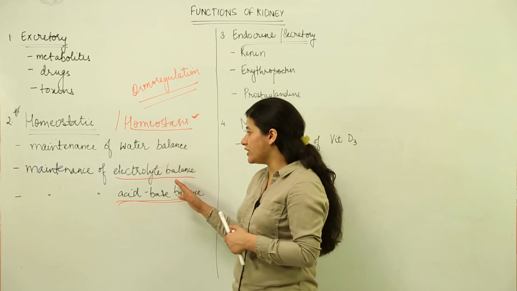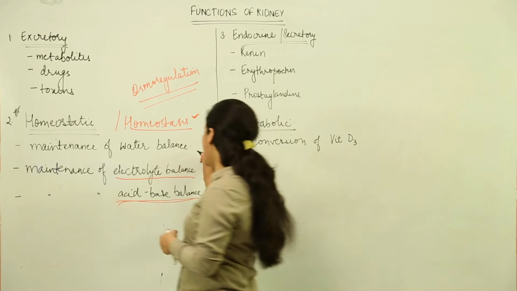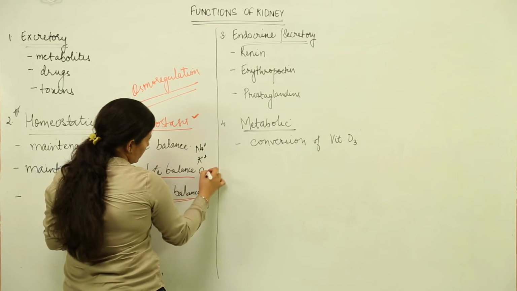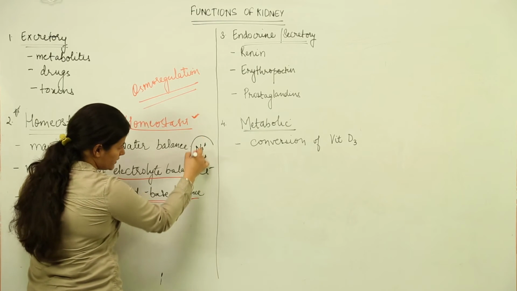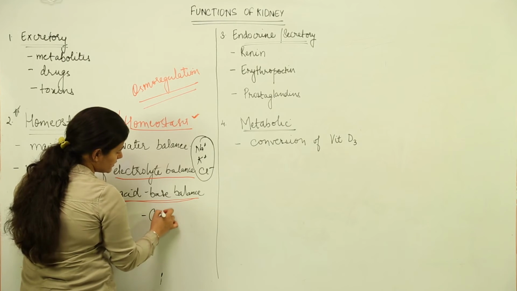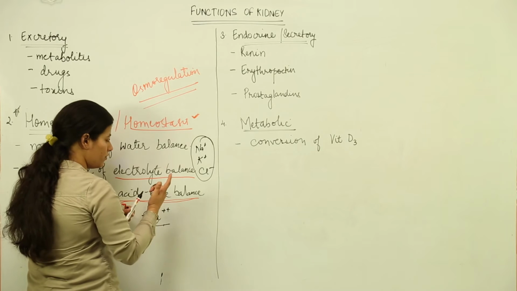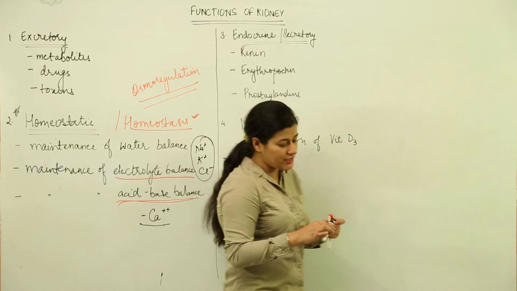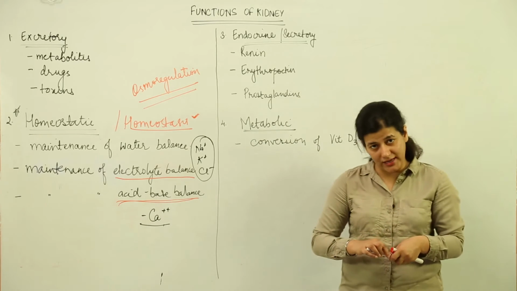So we have electrolyte balance, where we have ions such as sodium, potassium, chlorine, and these are important for electrolyte balance. There is another function of the kidney that is important. It regulates the balancing, and the kidney has a crucial role in maintaining the calcium levels inside the blood.